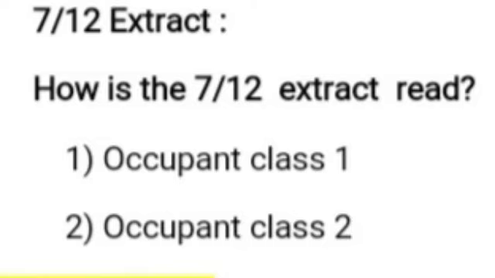The register of the revenue department records the details of the ownership rights of the family, status of debts and loans, transfer of ownership, and the area under different crops. Village form number 7 and village form number 12 are combined to prepare the 7/12 extract. Hence, it has the name 7/12 extract. These village forms are available with the talati of every village for land and revenue collection purposes.